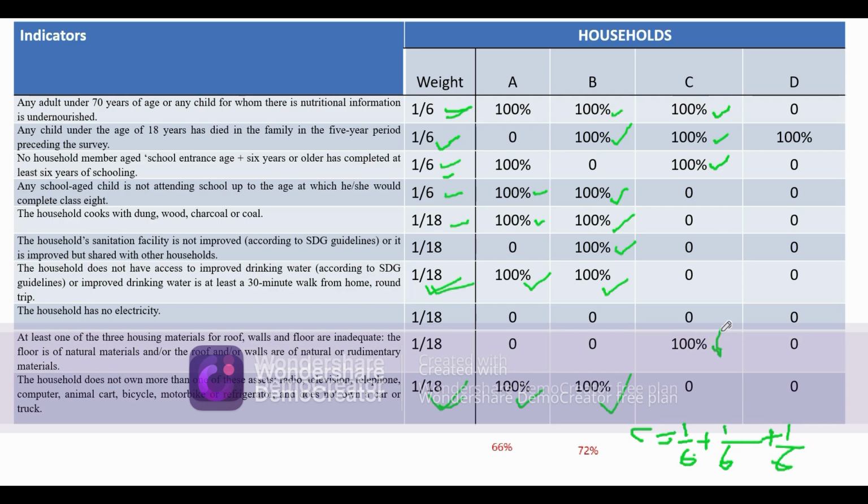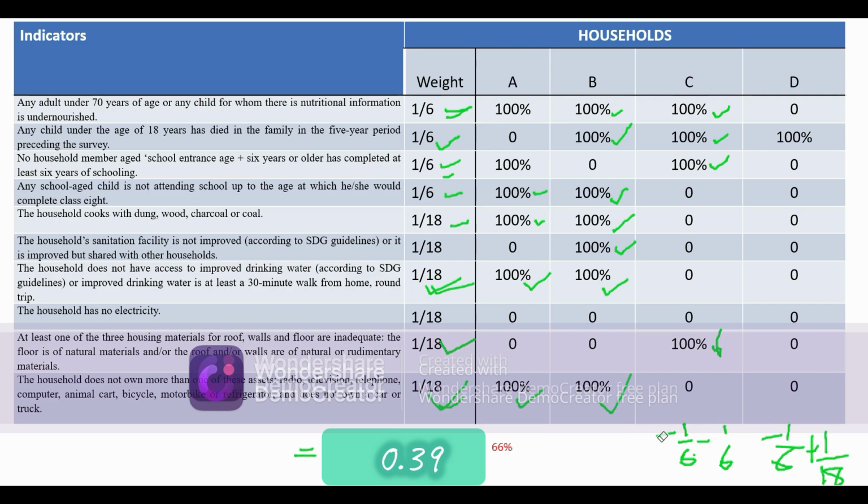And the next is this and its score is 1 by 18, plus 1 by 18. So simplifying this, how much do we get? We get 39. Okay, 39 is the score, and translating this into percentage, we get 39%.